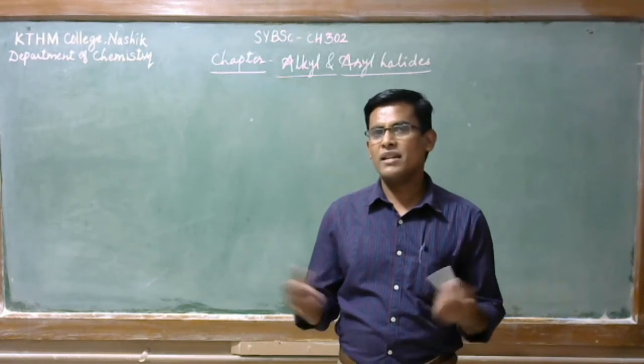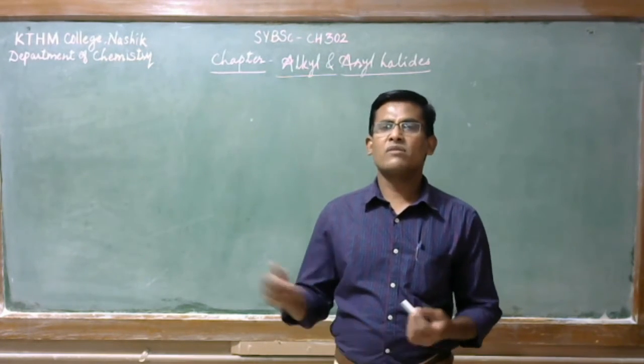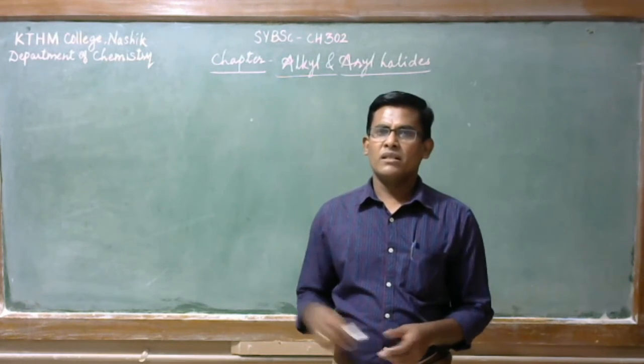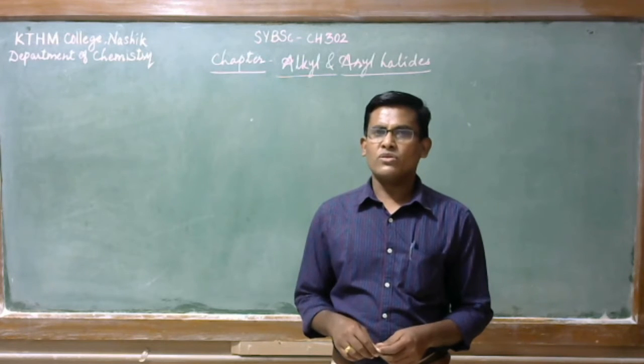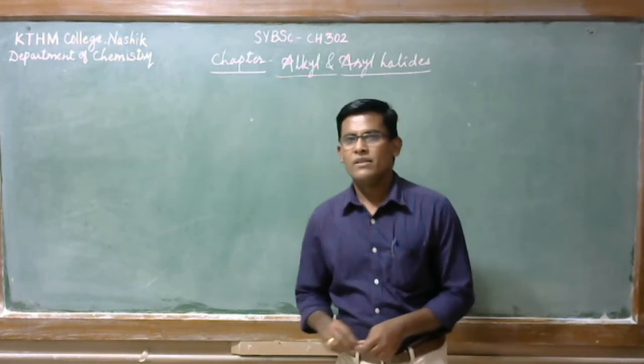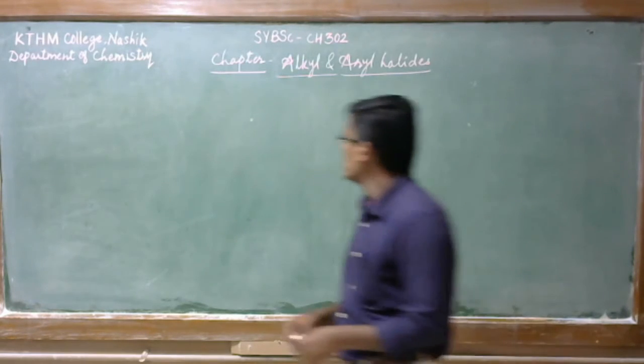Alkyl halides can be classified based on the attachment of the halogen. So there are three types of alkyl halides.